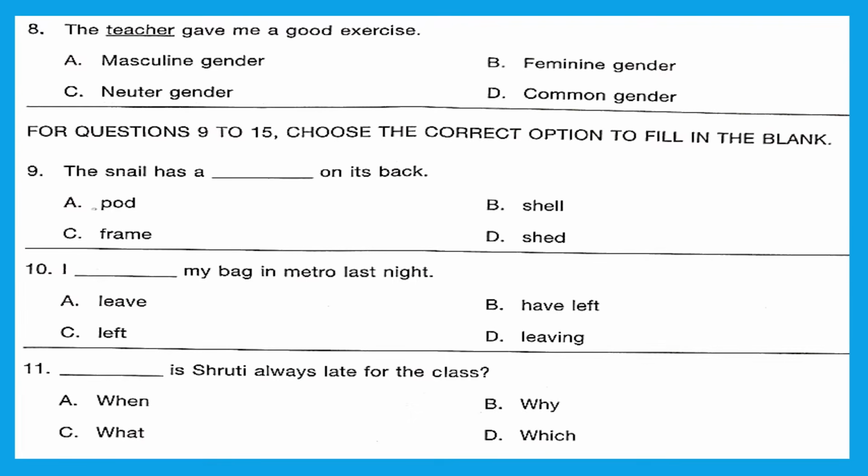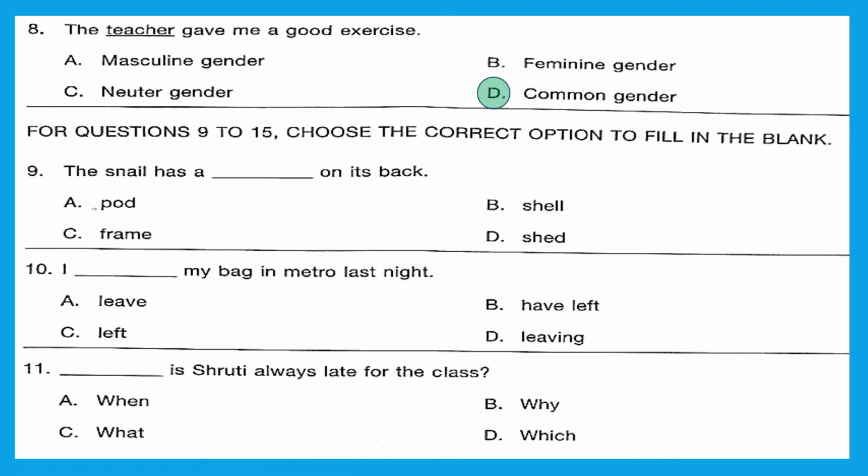Question 8. The teacher gave me a good excuse. What is teacher here? Which type of gender? Masculine, feminine, neuter or common gender? Now teacher is a common gender and it can be used for any gender. So that is why it is common gender. Option D is the right answer.